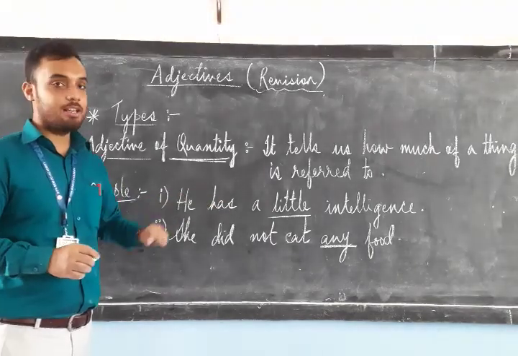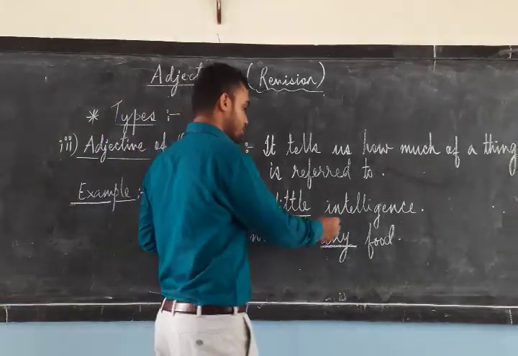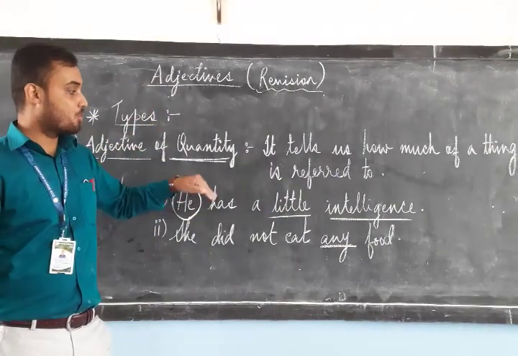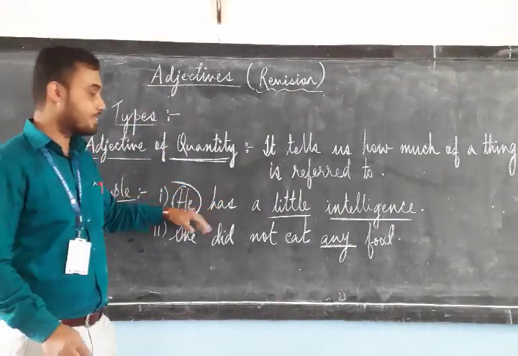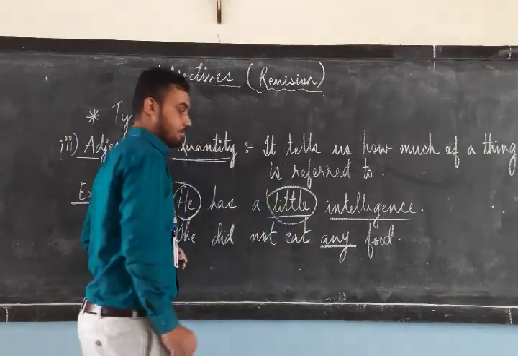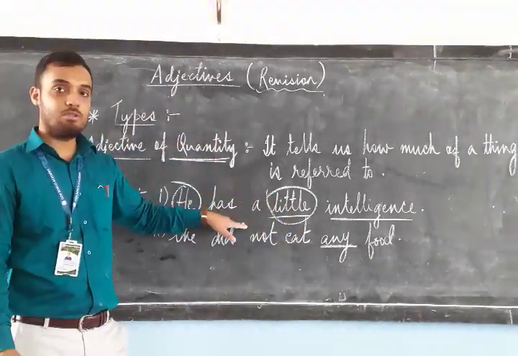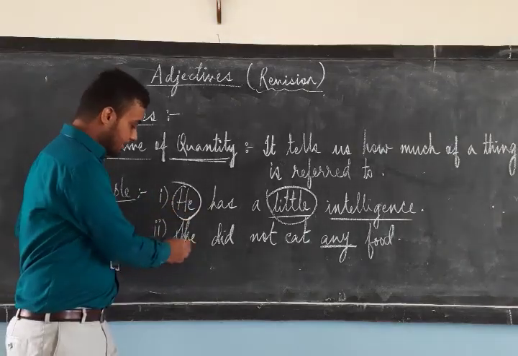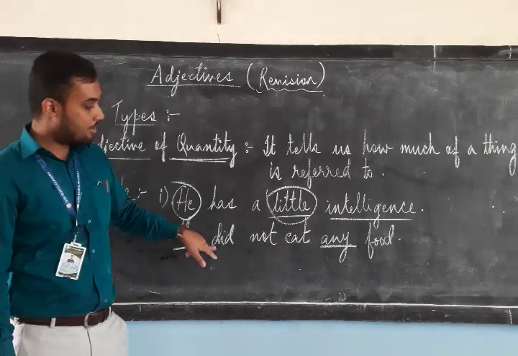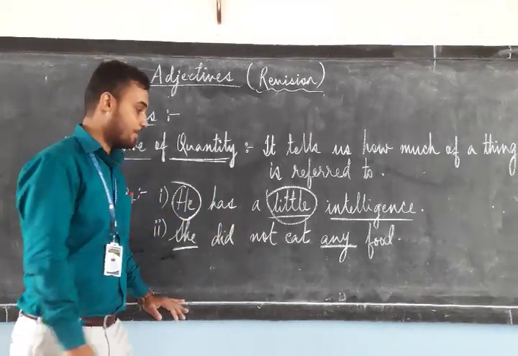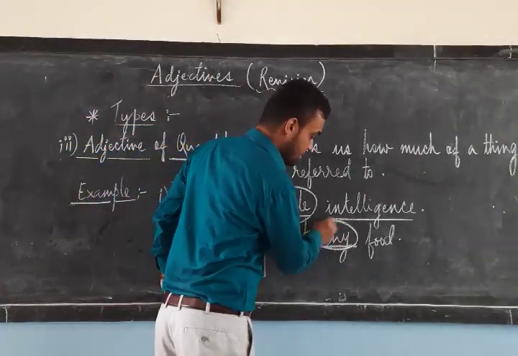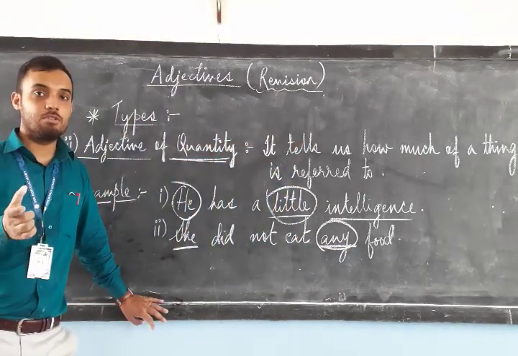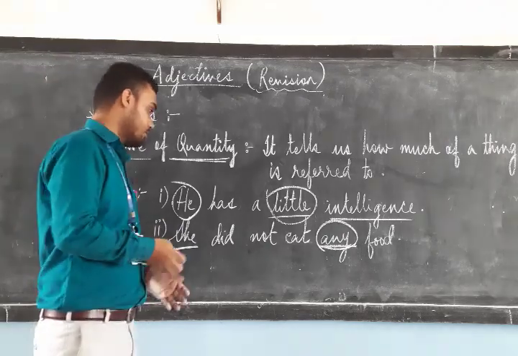He has a little intelligence. Intelligence over here is the quality of he, the pronoun. But what is the adjective of quantity in this sentence? Little. Little is describing how much intelligence he has got. Okay? Second example. She did not eat any food. Any is referring to a quantity of food. She hasn't eaten anything.